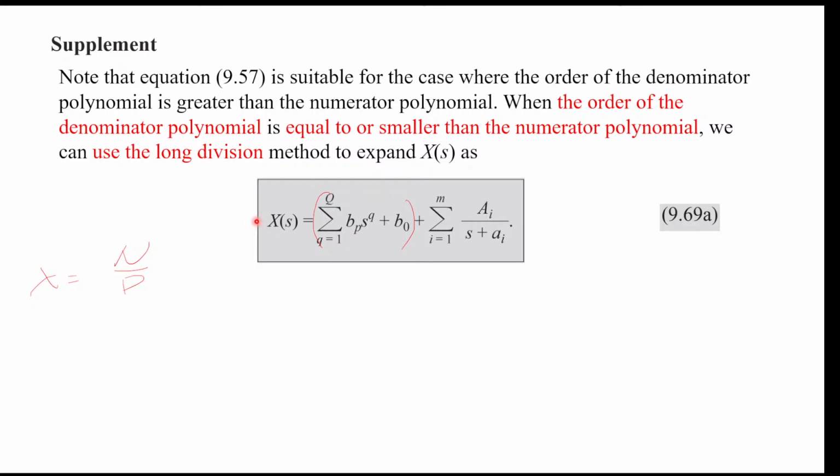So if our big X is some numerator divided by denominator, then we can write n equal to q plus some remainder times d, something like this. And then we do the partial fraction expansion on the remainder.